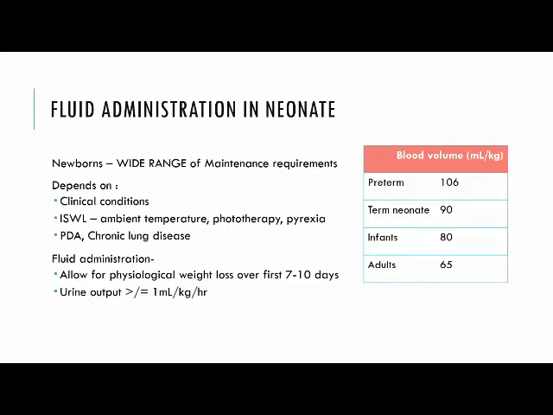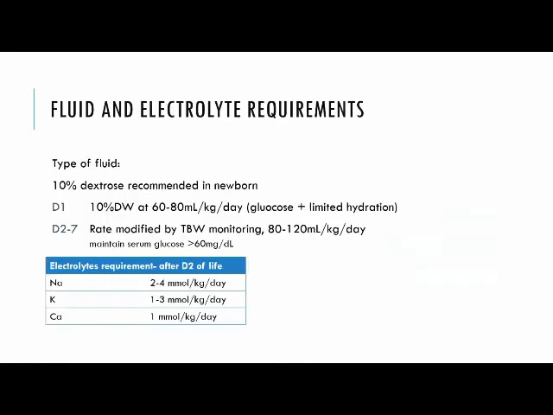The total blood volume estimate in a preterm is about 106 ml per kg. In a term neonate, it is about 90. In infants, it is about 80, while in adults, it is about 65 ml per kg.